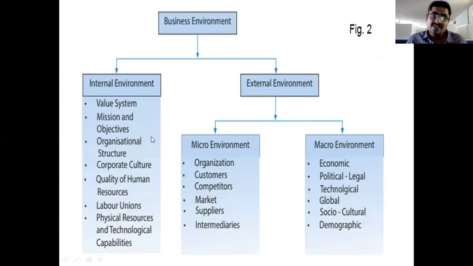We need to carefully study each and every factor and their performances to know about the strengths and weaknesses of the organization. And we need to check each and every external factor to know about the opportunities and threats to the organization, right? So this is about environmental scanning.